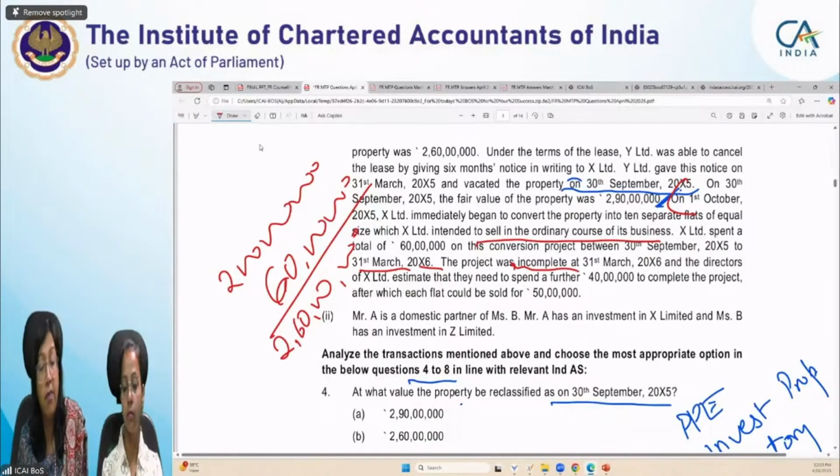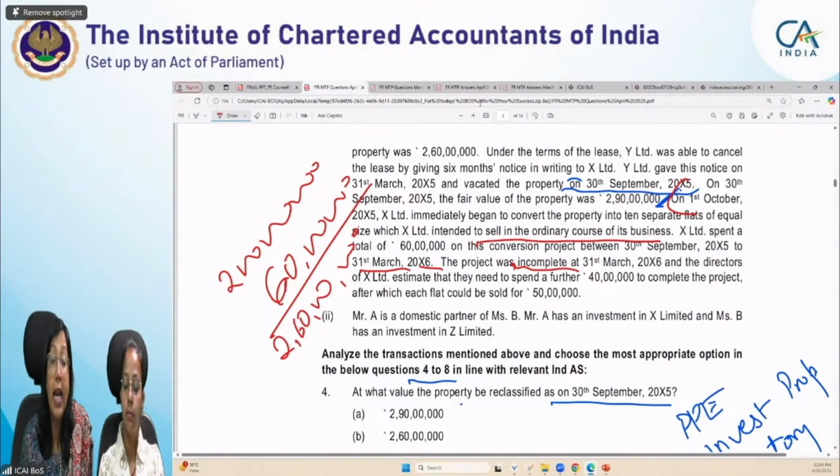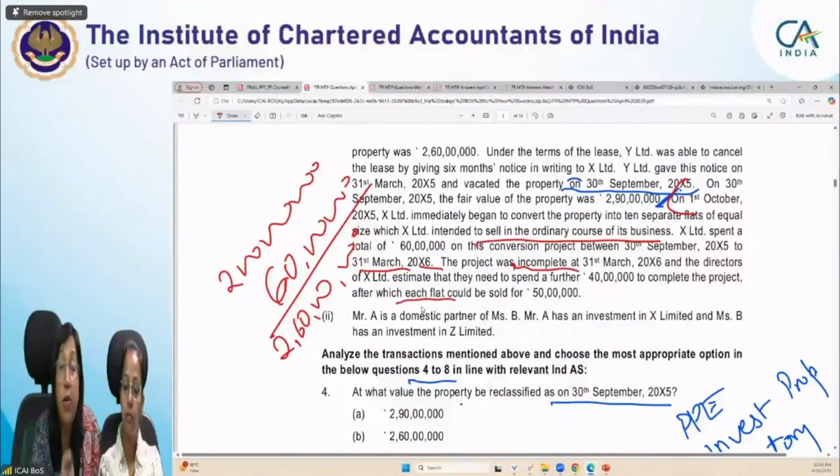It was not yet completed. It was incomplete at 31st March 20X6, and the directors of X Limited estimate that they need to spend a further 40 lakh to complete the project, after which each flat would be sold for 50 lakh. Each flat. See here, we are not talking about land. We are talking about flats.